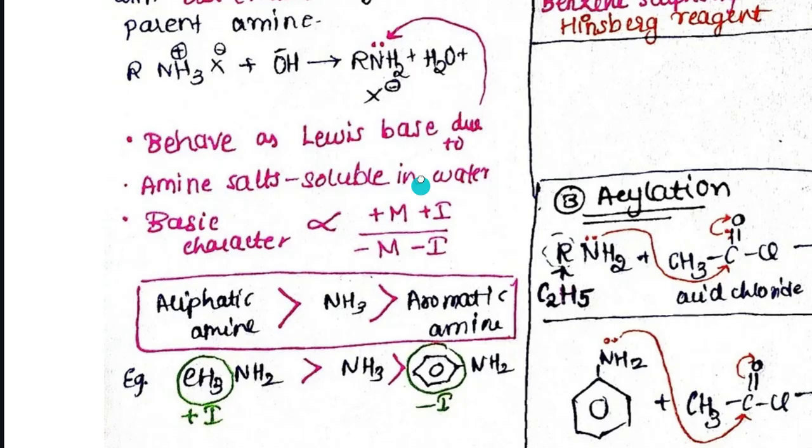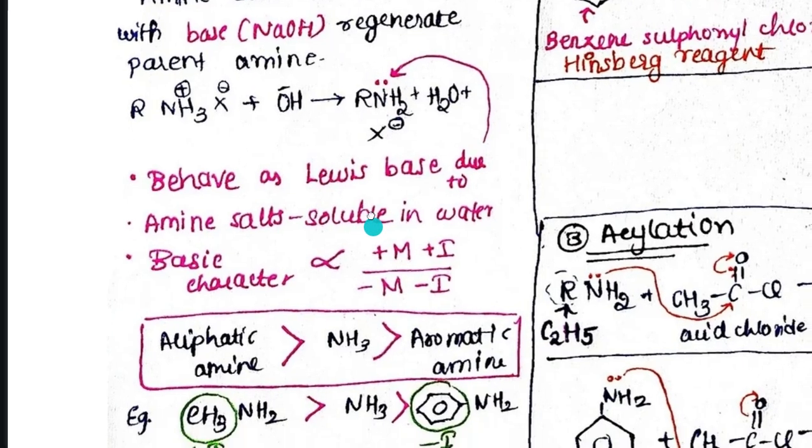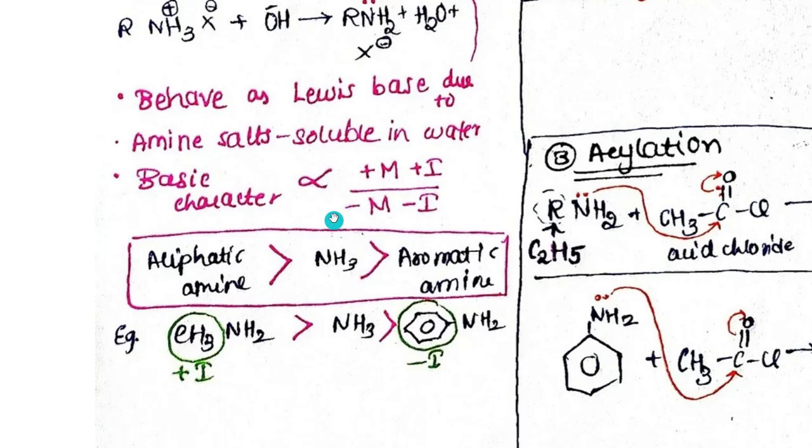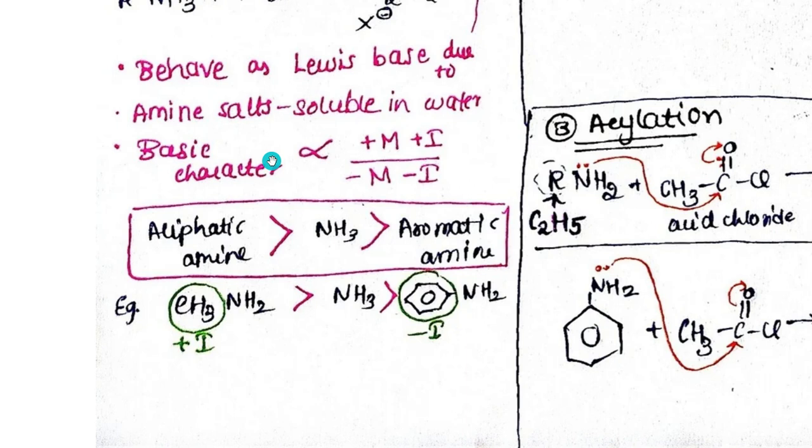Now, amines behave as Lewis bases. These RNH2 behave as Lewis bases due to the presence of an unpaired electron pair, as you can see. Now, amine salts are soluble in water, and of course, the basic character is directly proportional to plus M and plus I effect. Very, very important. Basic character is directly proportional to plus M and plus I groups, and it is inversely proportional to minus M and minus I groups, while acidic character is the reverse. Here we have basic character, so let's go with plus M and plus I.